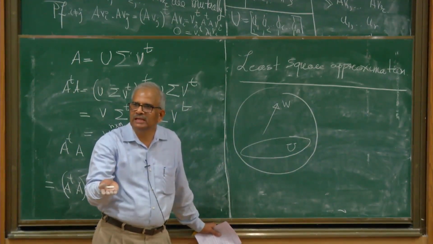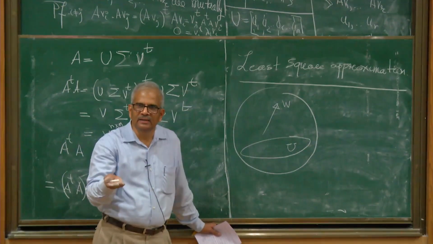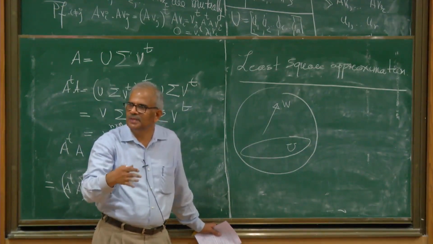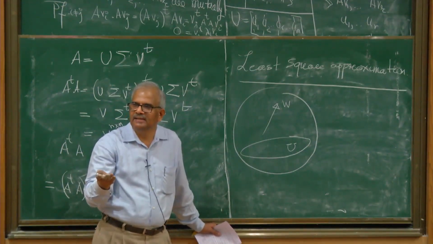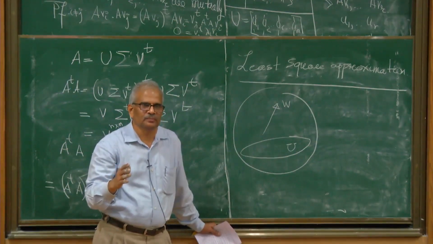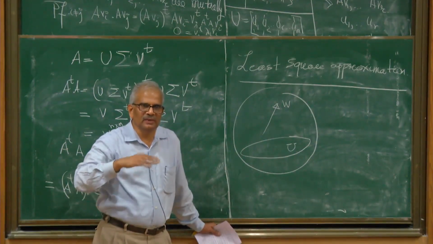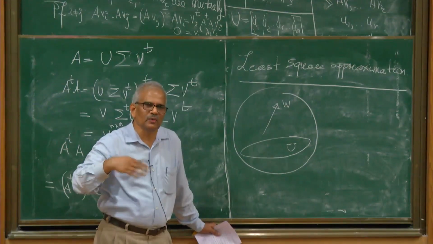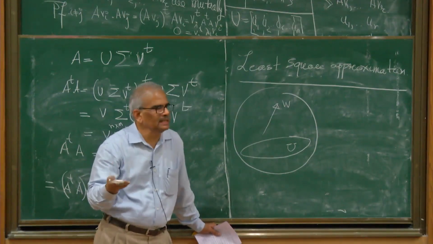Real polynomials of degree n form a subspace of the space of all continuous functions, and their dimension is n plus 1. So given a continuous function, suppose you want to approximate it by a polynomial of degree n.